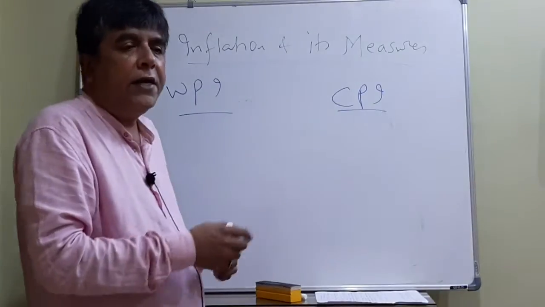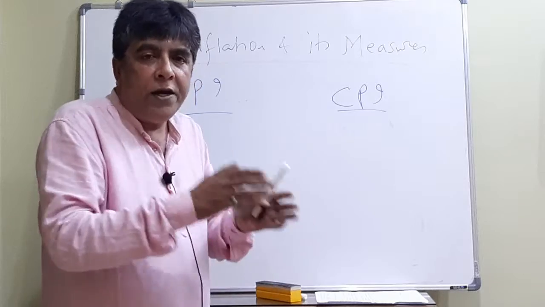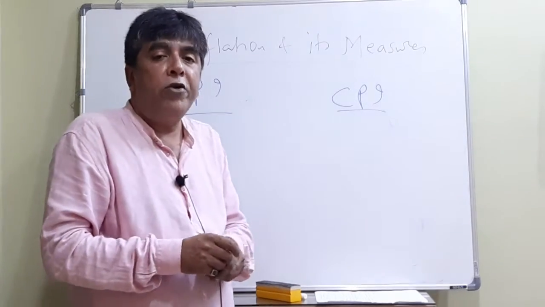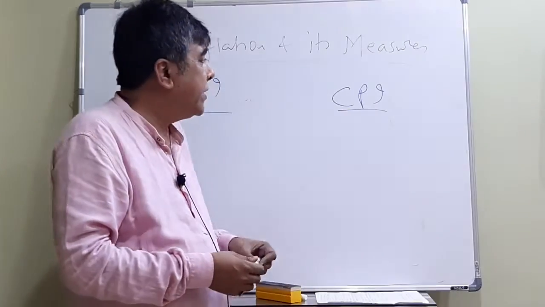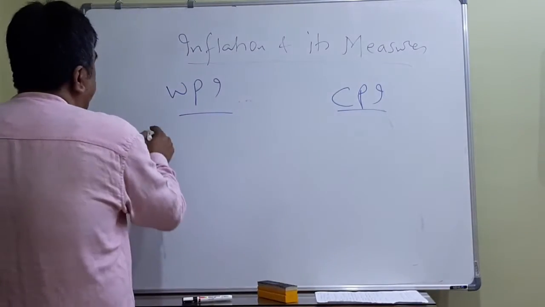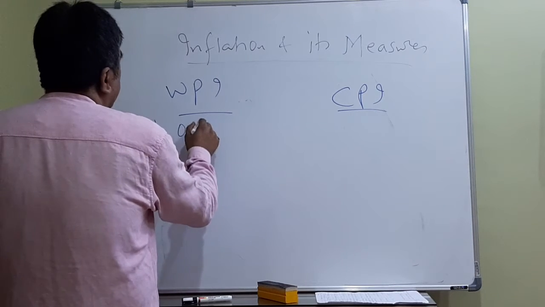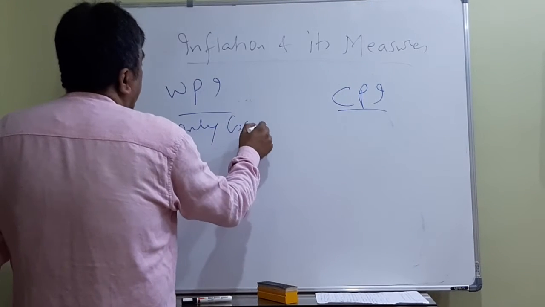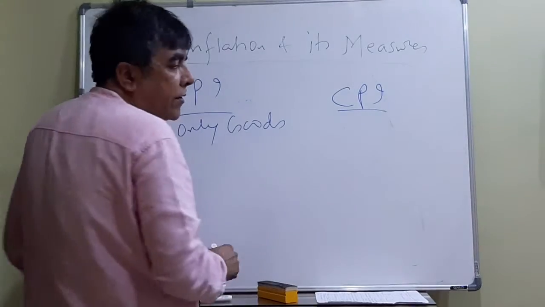Every method has its own merits and demerits. Nothing can be called perfect. But anyhow, we can say CPI is an improvement over WPI. One by one. First, in the case of WPI, only prices of goods are considered.